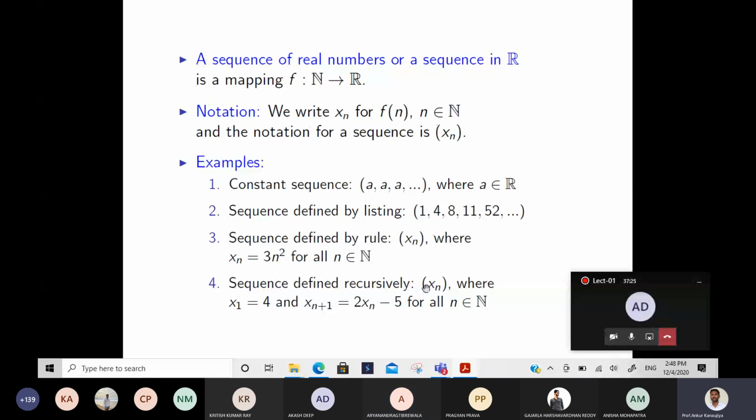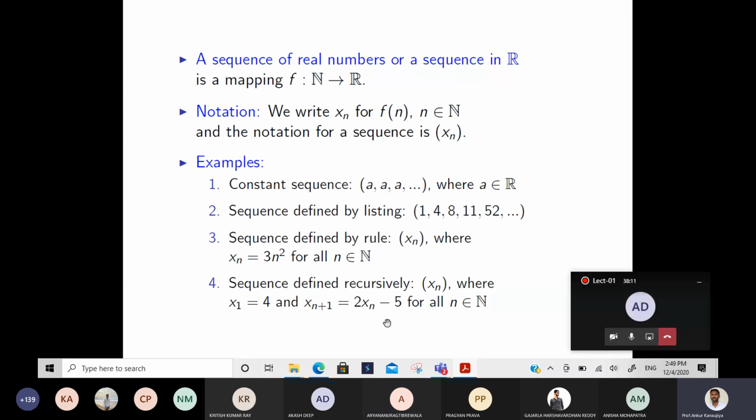And the fourth one is called the recursively defined sequence. If you do C programming or any programming course, you will learn what recursion is. Recursion means here x1 is defined, like natural number 1 maps to the number 4, but what will be the image of x2? You just put x1 here, with n equal to 1. Then x2 will be 2x1 minus 5, with x1 equal to 4, and you will get x2. Once you have x1 and x2, if you put 2 here, you will get x3, similarly x4, x5, x6, and so on. So this is by recursion: one is known, and another we can find with the help of that.